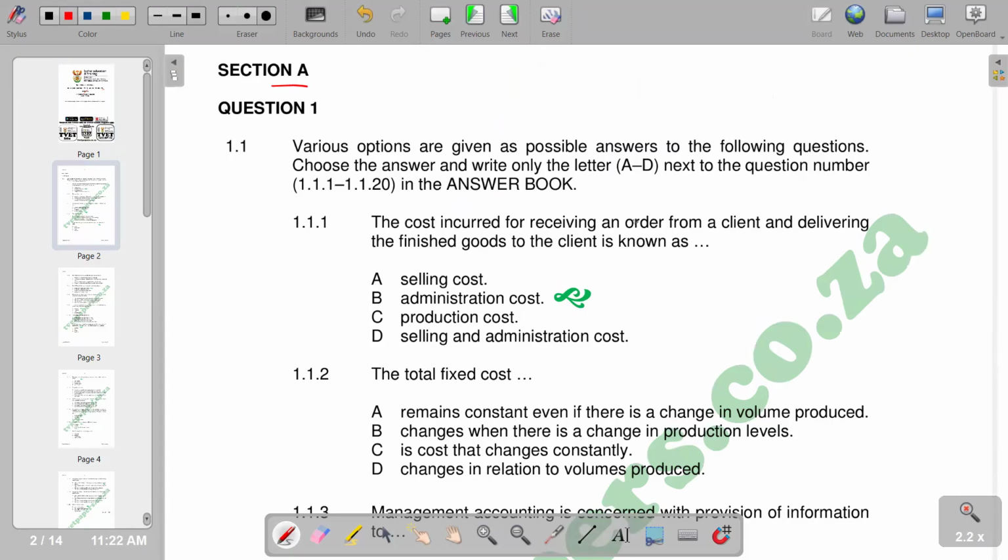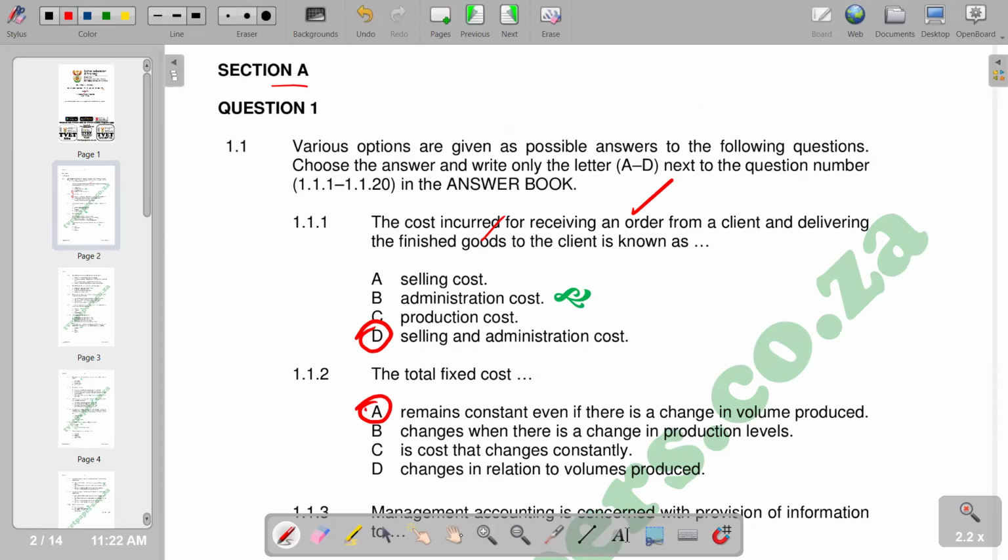So the part of receiving an order is part of administration cost. And then when delivering the finished goods, now it becomes selling cost. So we have selling and administration, which we have on D. The total fixed costs, we know that they do not change with the level of output or the volume of units. So according to our description, you'd see that A is the correct one. It remains constant even if there is a change in the volume produced.